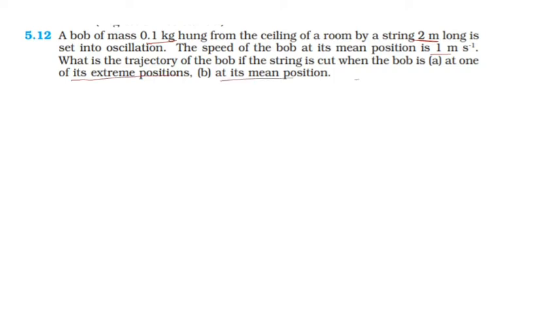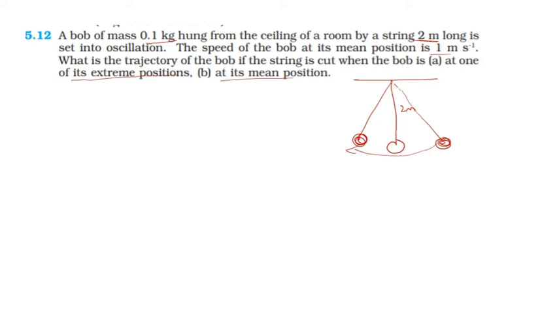Okay, so this is the ceiling, and a 0.1 kg bob is hung. So this is the thread, this is the string of 2 meter. It is under oscillation, which means it comes to this position, and if you allow it to move, it will move like this. So this is the oscillation, right? It covers a to and fro motion.